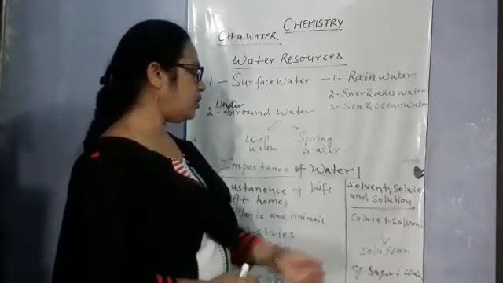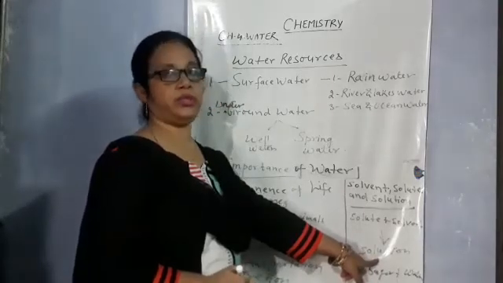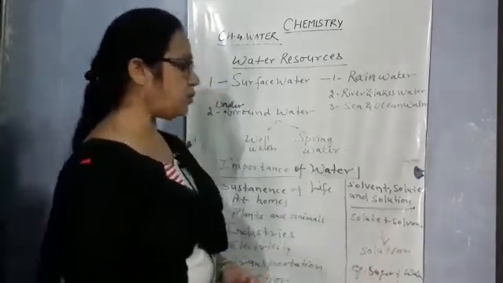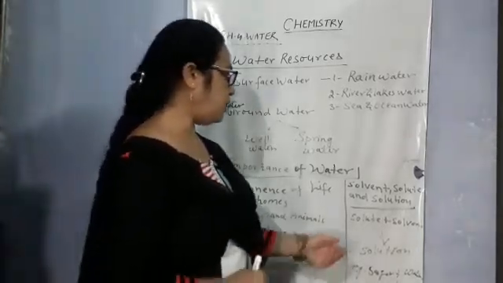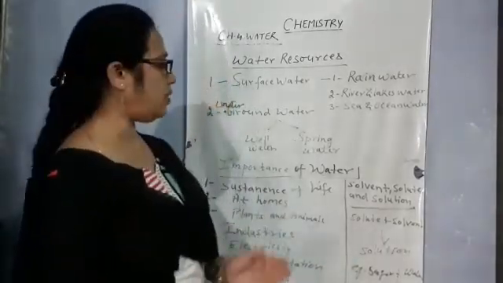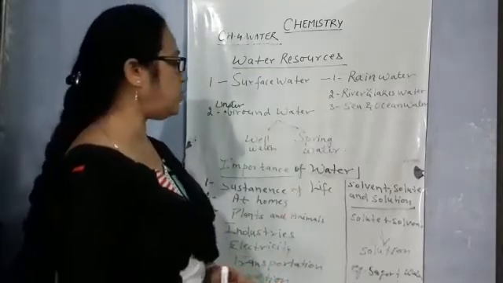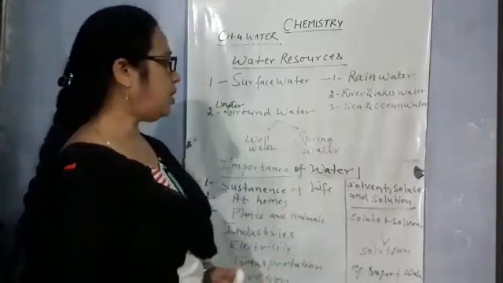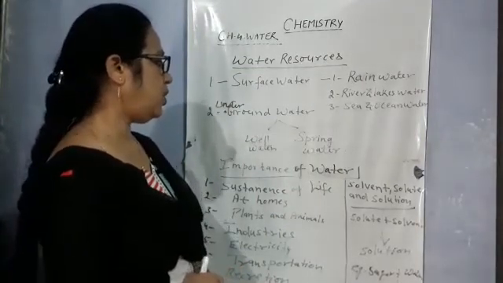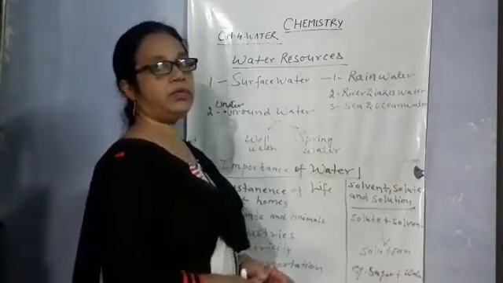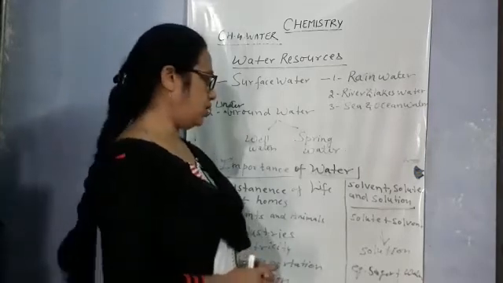And when the solute dissolves in water and forms a solution, this solution is called an aqueous solution. Okay? जब पानी में किसी solute को हम dissolve करते हैं और फिर solution बनता है, that is called aqueous solution. And in the absence of water, if we dissolve the solute in another solvent, that is called non-aqueous solution. अगर हम किसी solute को water के अलावा किसी और चीज़ में dissolve करते हैं तब जो solution बनता है, that is called non-aqueous solution. और जो water में बनता है, that is called aqueous solution. And water is called a universal solvent because it dissolves many of the solutes.